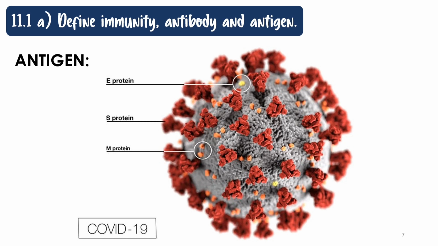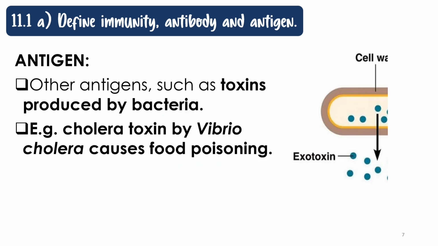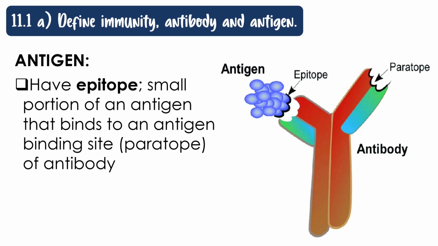Our body's immune system recognizes this protein as foreign, meaning that it knows this protein does not belong to our body. So, if our immune system encounters the spike protein of the coronavirus, it will initiate an immune response against the protein. Since the spike protein triggers initiation of an immune response, this is why the spike protein is called an antigen. Other antigens include toxins produced by bacteria, for example, cholera toxin. This is the toxin produced by Vibrio cholerae, the bacteria which causes food poisoning.